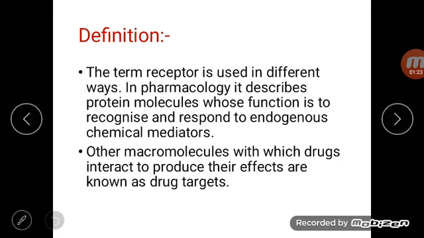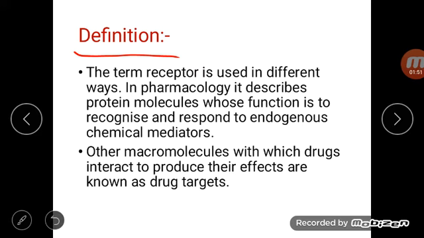So next is definition of the receptor. The term receptor is used in different ways. Often we designate receptors to the soluble physiological mediators like hormones, neurotransmitters, like thyroid receptors, insulin receptors.